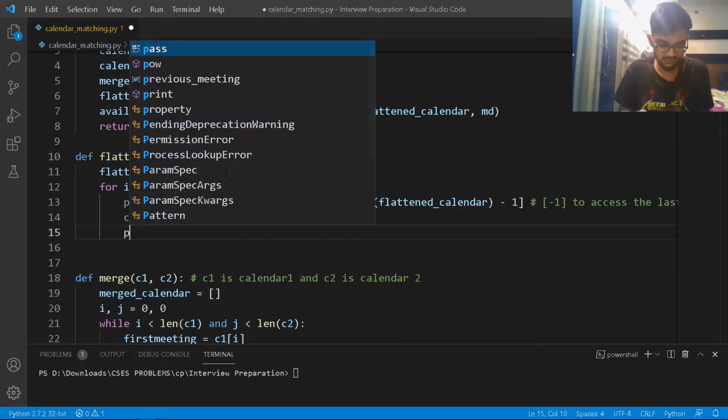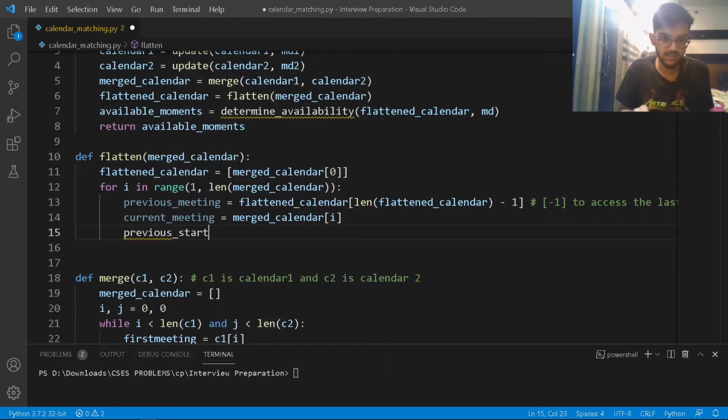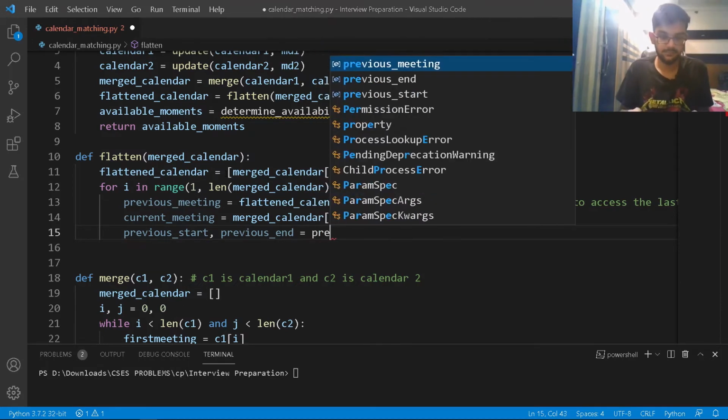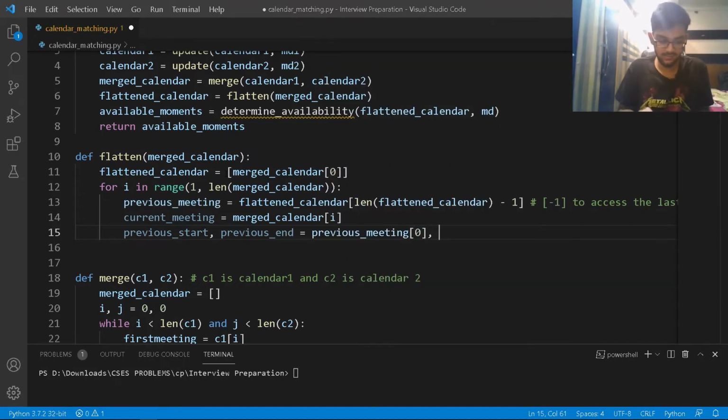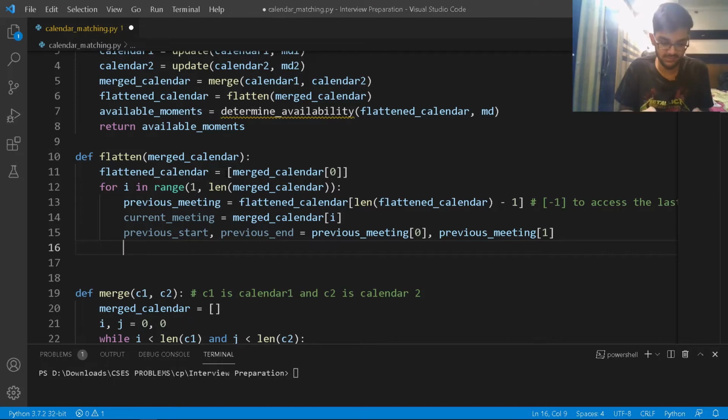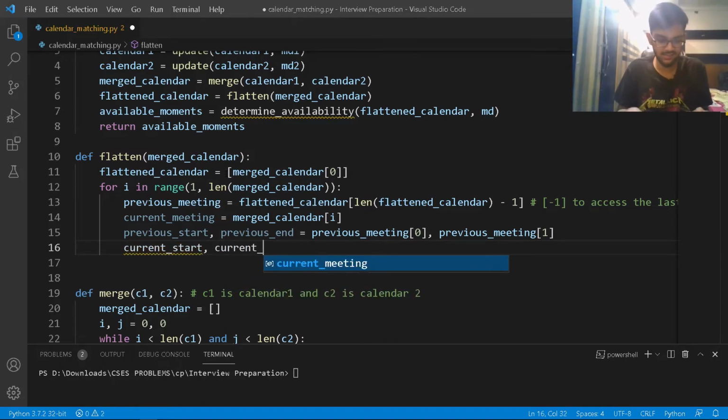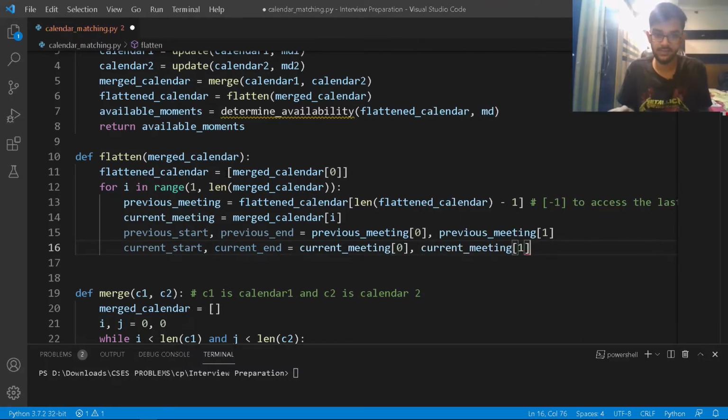Now I'll just have a few other variables. So I'll write previous start and then previous end. Basically my previous start will be previous meeting of 0, and then previous end will be previous meeting of 1, right? And that kind of makes sense here. So my current start, I'll just write current start, and then I'll initialize current end as well. So this should be current meeting of the 0th index and then the current meeting of the 1th index.